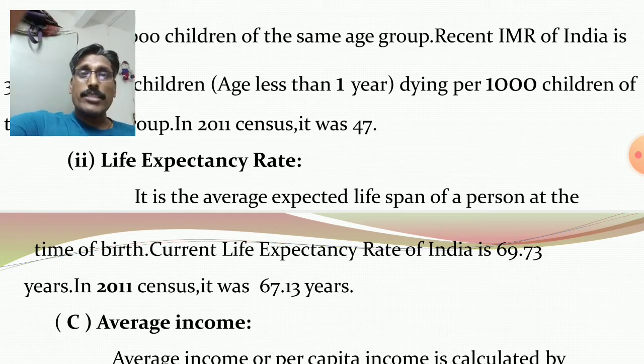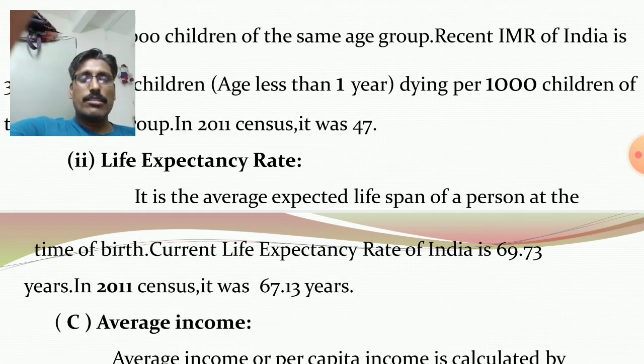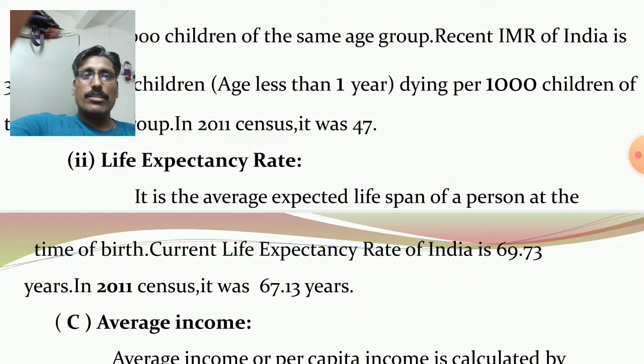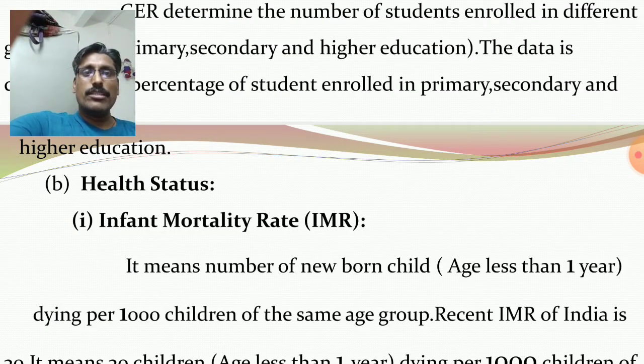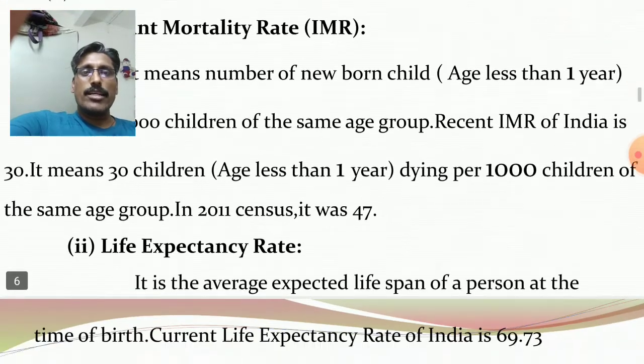The current life expectancy rate of India is 69.73 years. In the 2011 census, it was 67.13 years. Okay. So in health status, you consider two components, infant mortality rate and life expectancy rate.